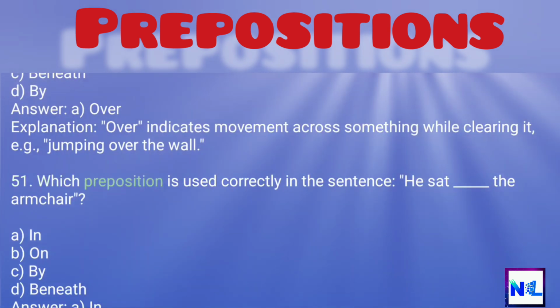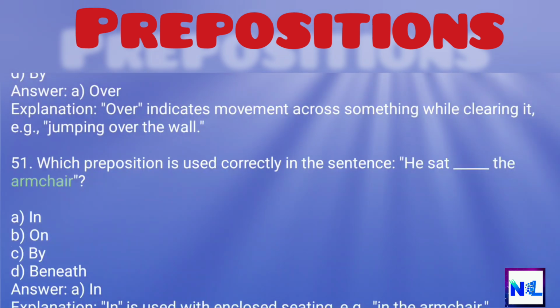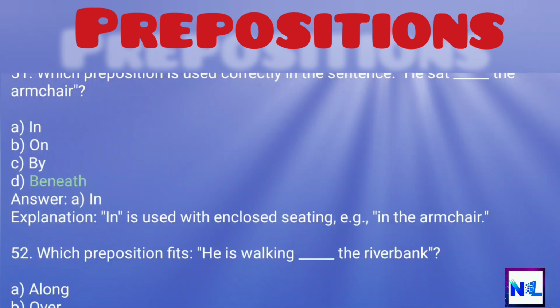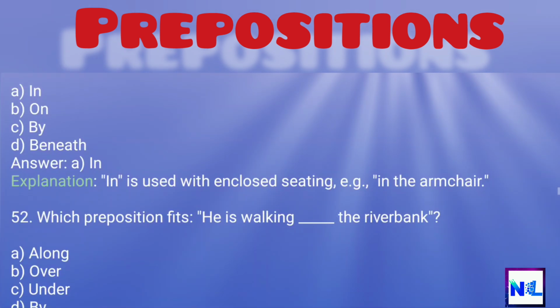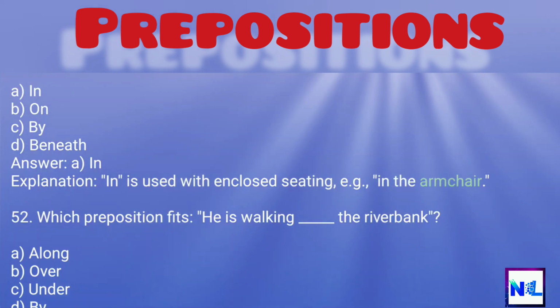51. Which preposition is used correctly in the sentence? He sat the armchair. A. In. B. On. C. By. D. Beneath. Answer: A. In. Explanation: In is used for the enclosed seating, e.g., in the armchair.